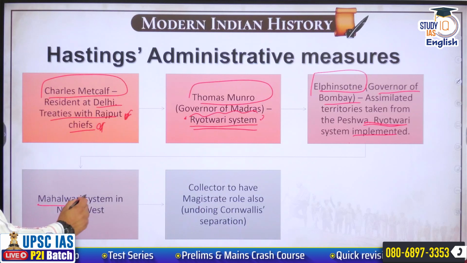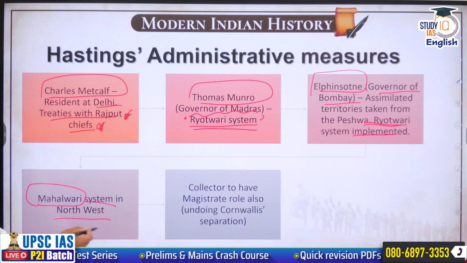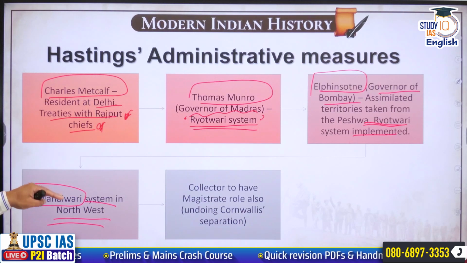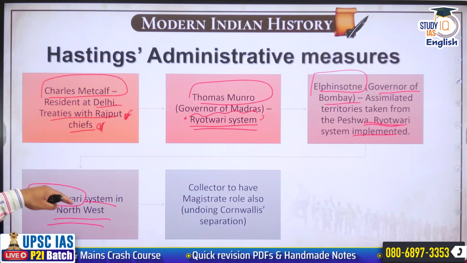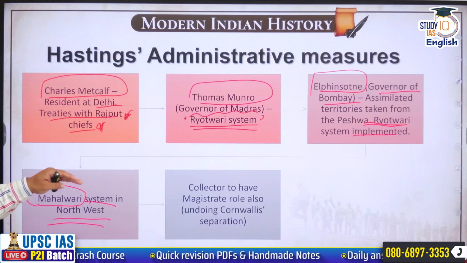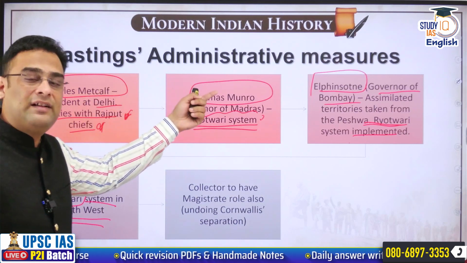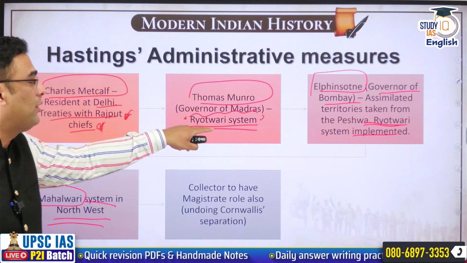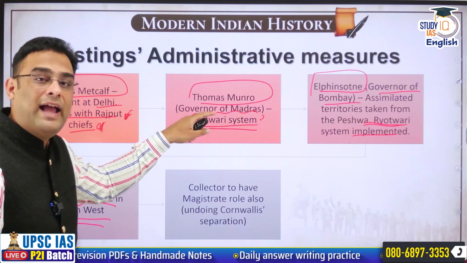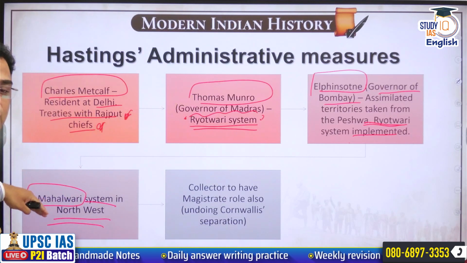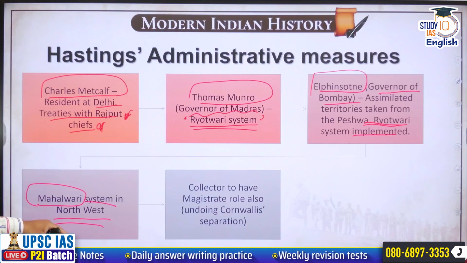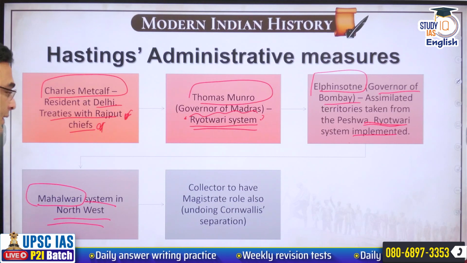After this Mahalwari system, we'll have to see this shortly. This new type of system will be implemented in northwest of East India Company's possessions. Based on experience of permanent settlement, the new settlement evolved called as Ryotwari settlement, and based on experience of both permanent and Ryotwari, a new system called as Mahalwari system will be implemented in northwest.